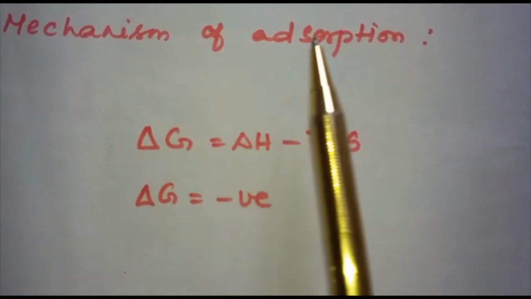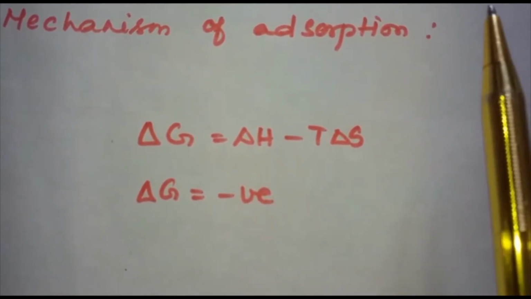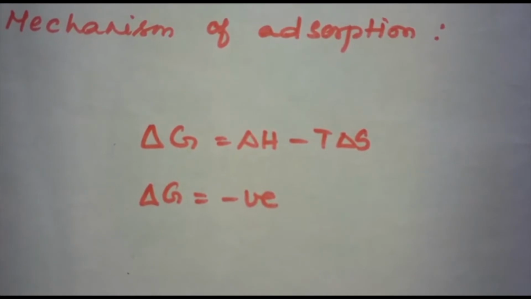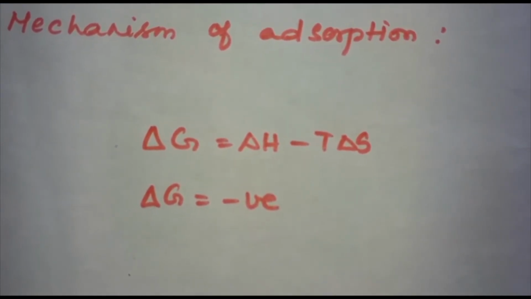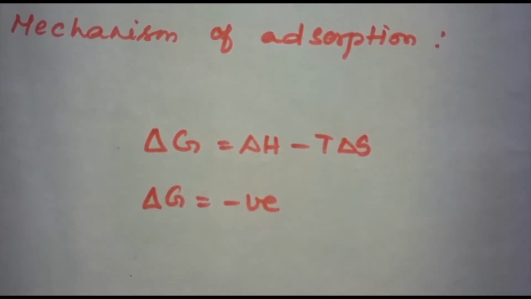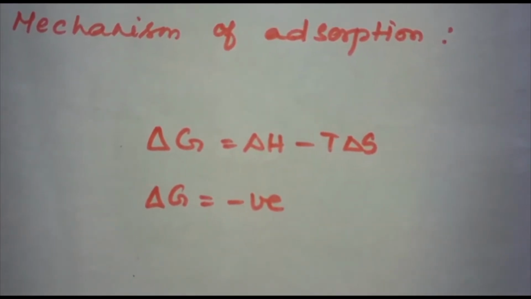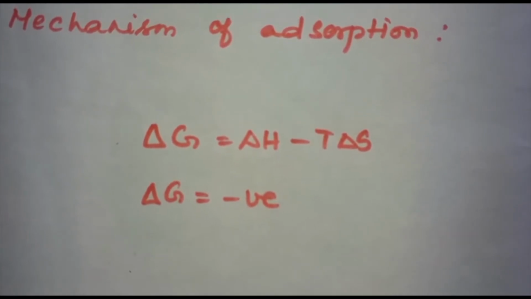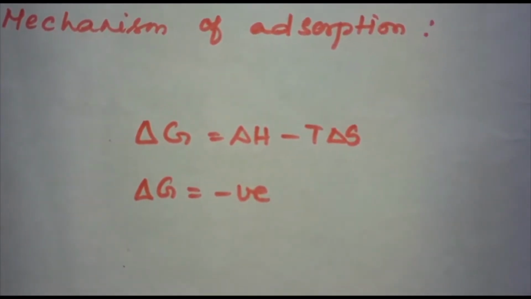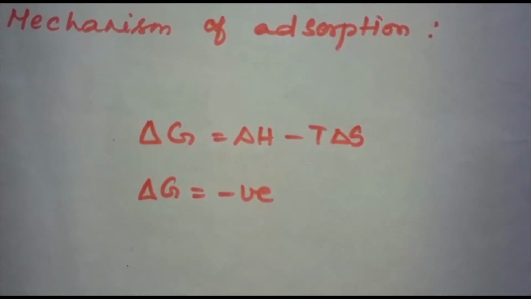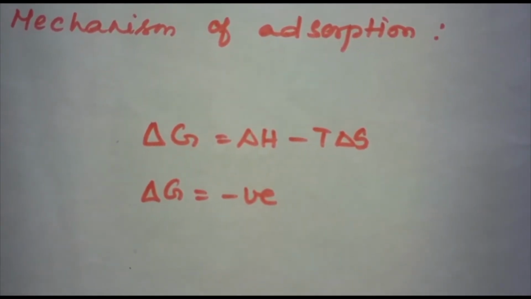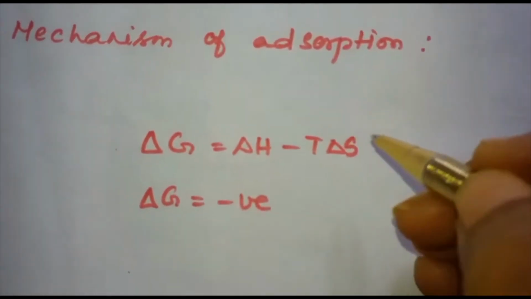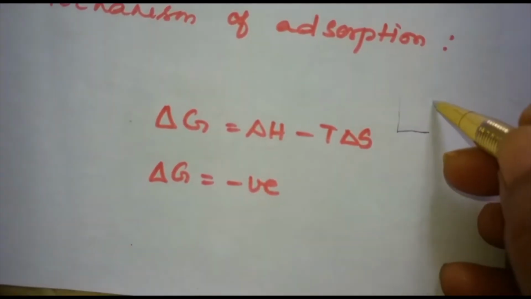Now let's discuss the mechanism of adsorption. How does this adsorption occur? Adsorption arises due to the fact that the surface particles of the adsorbent are not in the same environment as the particles inside the bulk. Inside the adsorbent, all the forces acting between the particles are mutually balanced, but on the surface, the particles are not surrounded by atoms or molecules of their kind on all sides. For example, if you take